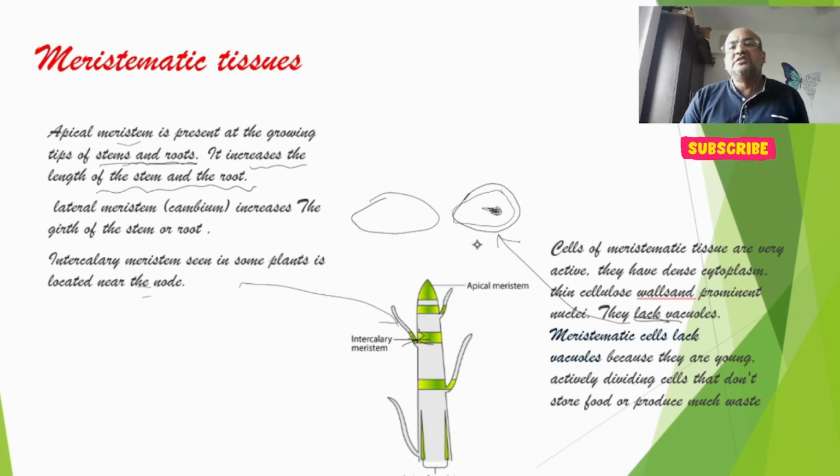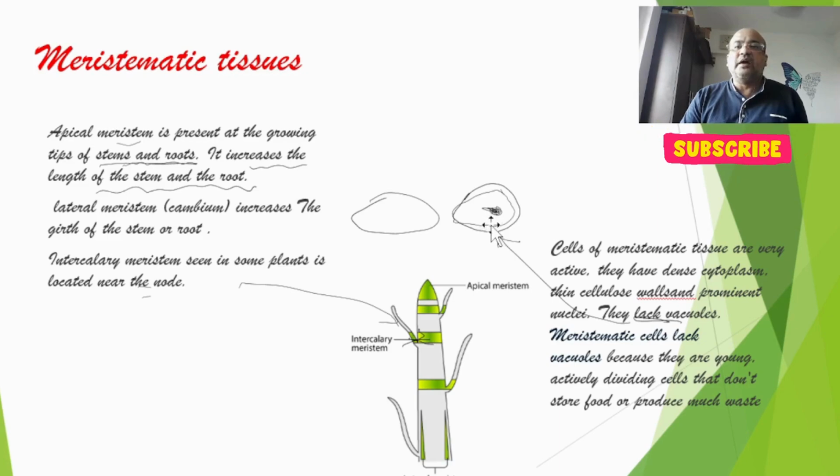So let's talk about the cells of the meristematic tissue. Cells of the meristematic tissues are very active. They have dense cytoplasm, a thin cellulose wall and a prominent nucleus.